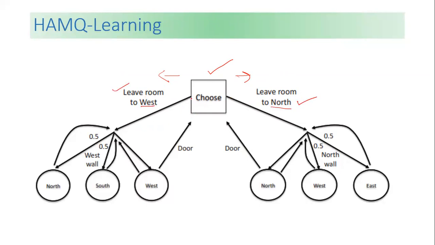Now what happens if we leave from the west? In the west also we have three different directions: one is north, one is south, and one is the west itself. So if we go in this direction, we have all three options: north, south, and west.